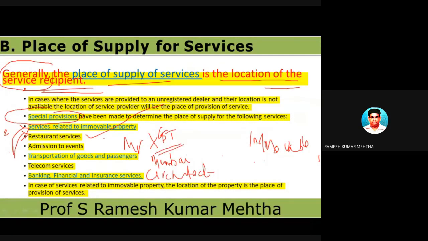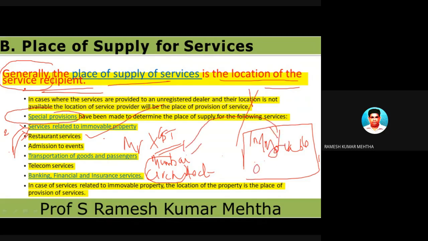So the principal place of the service provider is Bombay. Now, what service is being provided? For example, there is a big house in Bangalore of Mr. Y, and Y has approached Mr. X of Bombay, who is an architect, to provide architecture services for this particular building, which is an immovable property.